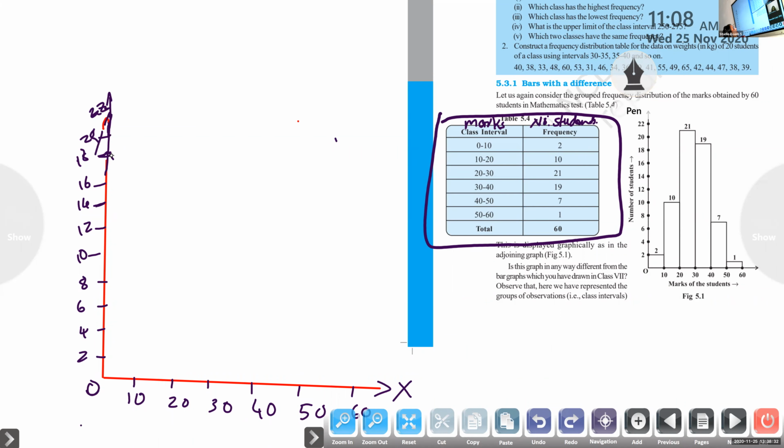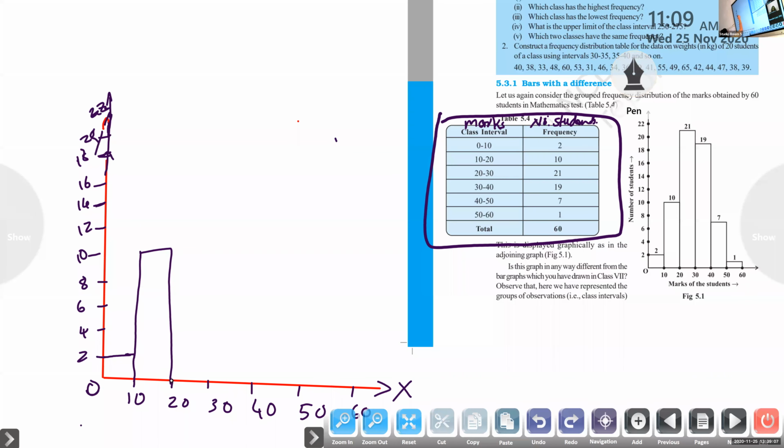Okay, first class is 0 to 10. Its frequency is 2. So 0 to 10, frequency is 2. 10 to 20, frequency is 10. Continuously we will write, there is no gap between.